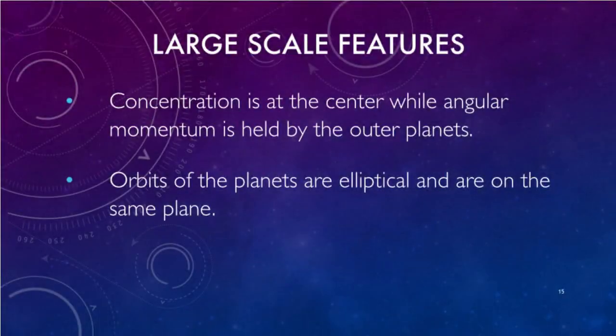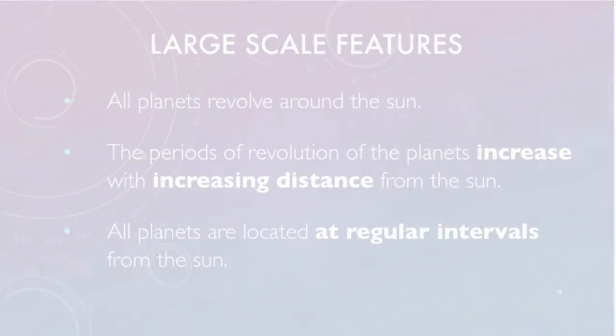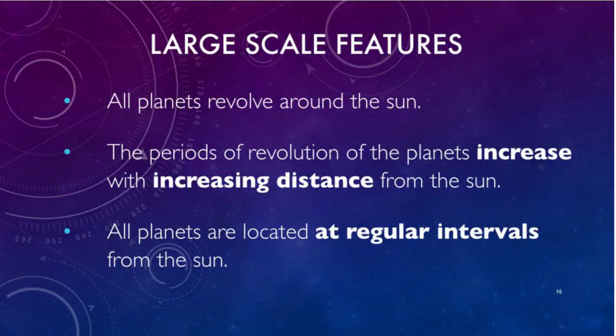What are the large-scale features of the solar system? Concentration is at the center while angular momentum is held by the outer planets. Orbits of the planets are elliptical and are on the same plane. All planets revolve around the Sun. The periods of revolution of the planets increase with increasing distance from the Sun. The innermost planet moves fastest, the outermost, the slowest. All planets are located at regular intervals from the Sun.